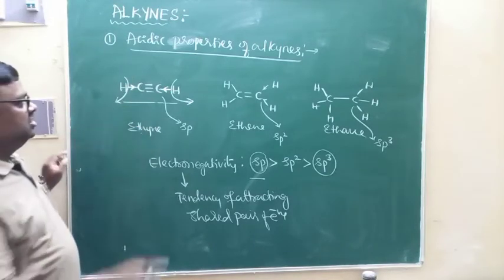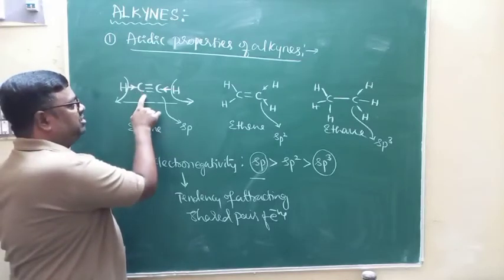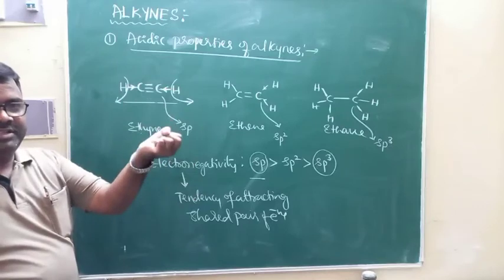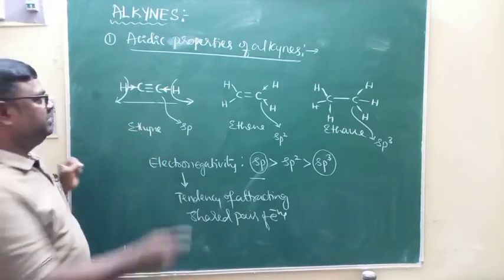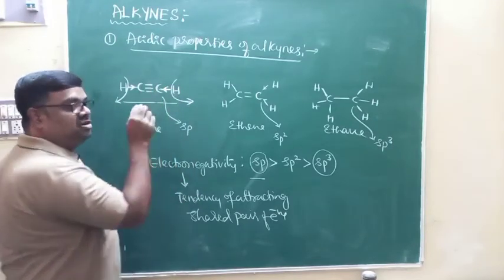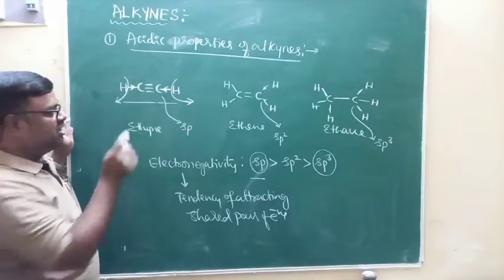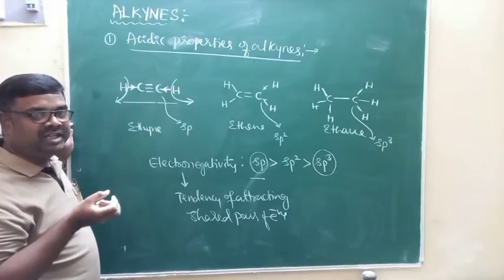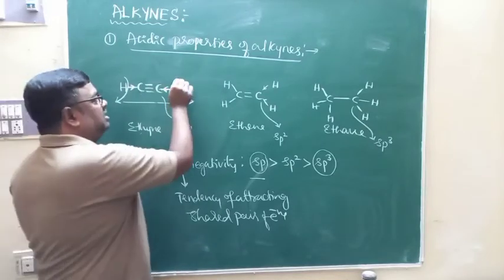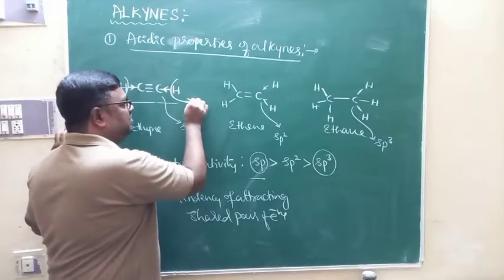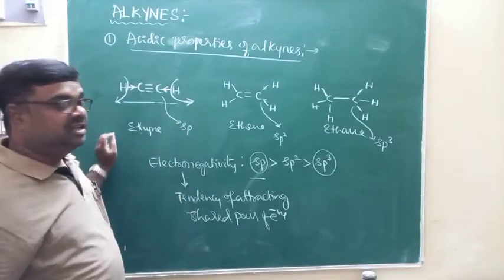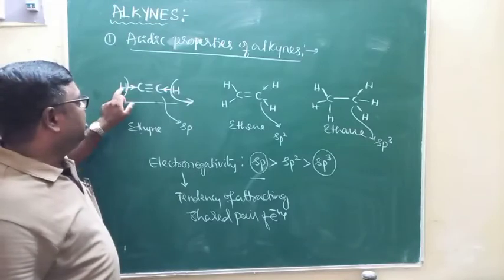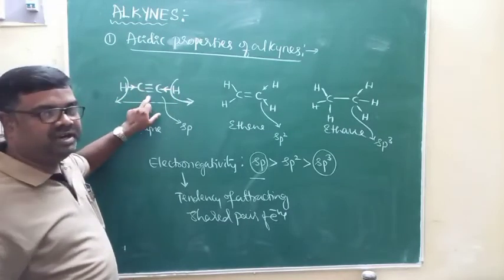That is due to the high electronegativity of triple bonded carbon atoms. Triple bonded carbon atoms attract shared pair of electrons between carbon and hydrogen to the maximum extent. Thereby, removal of hydrogen in the form of H plus becomes easy. This is in the case of alkynes, where hydrogen atoms are directly attached to the triple bonded carbon atoms.